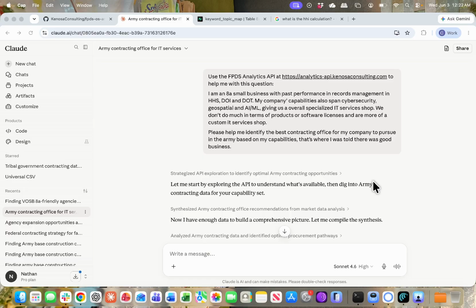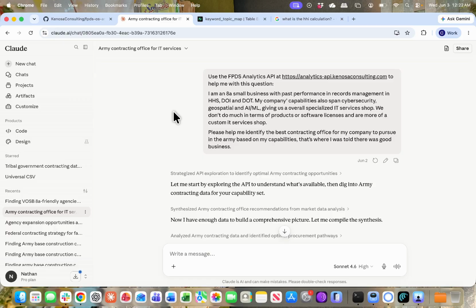And today I'm going to bring you a brief demonstration of some of our new open source tooling from FPDS. FPDS stands for Federal Procurement Data Science, and it is our flagship government contracting intelligence tool over here at Kanosa Consulting. And today I will be giving you a walkthrough of the GitHub repository, why we built this tool, its utility and use for contractors of all sizes and types, and some of the capabilities the tool has to offer to your business.